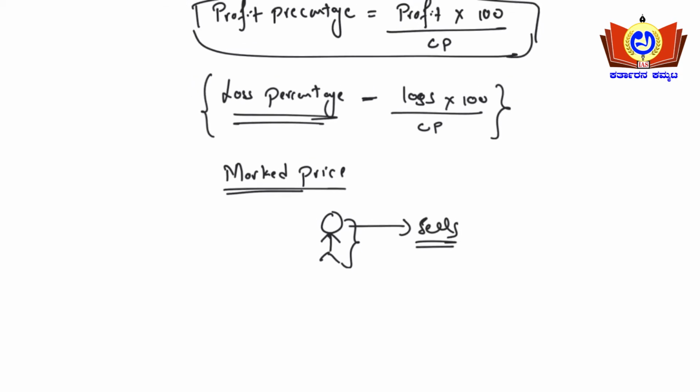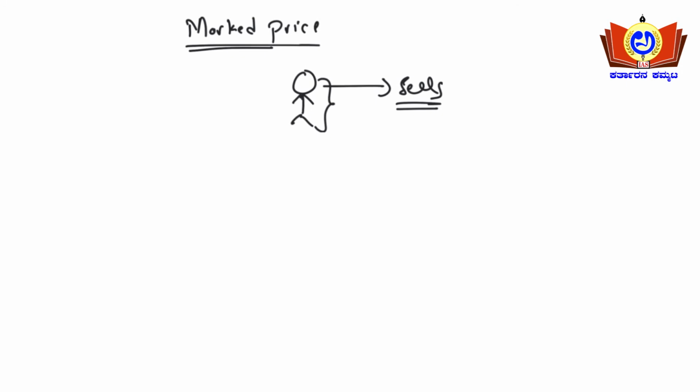So he'll be quoting a price here, say 100 rupees. What is this price here? It is actually the selling price. Selling price for the customer, the person who is buying this doll. For the buyer, it will be the cost price.